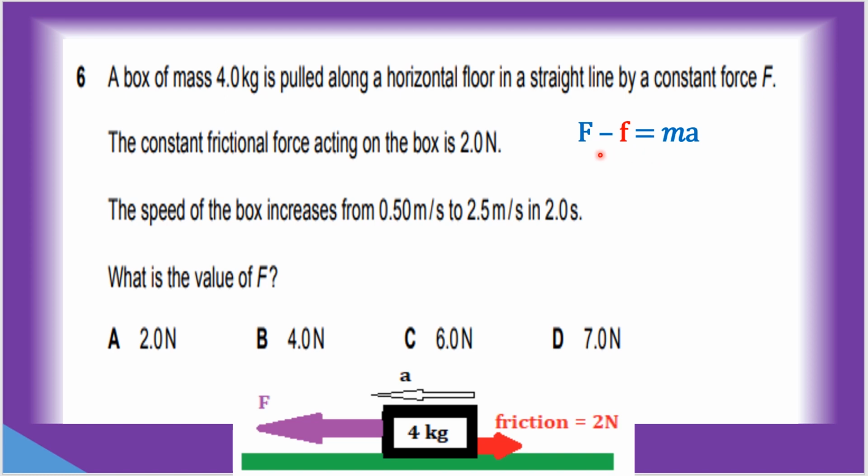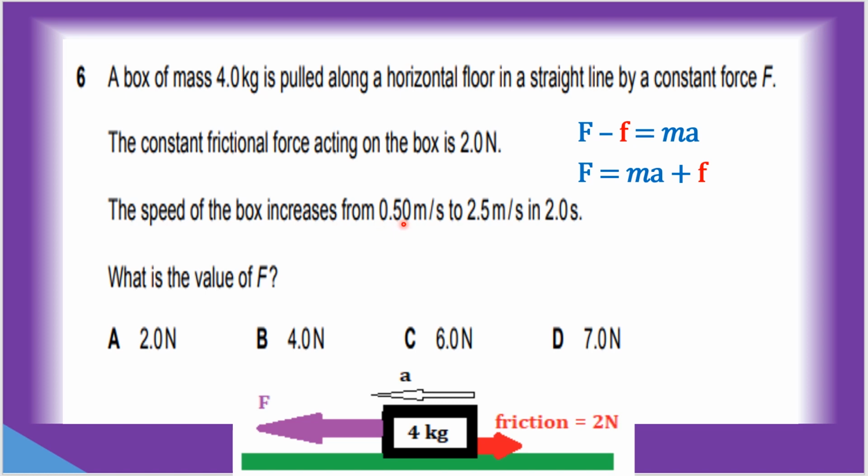So in this question, what is F? We know the friction, which is 2 Newton, so adding it to the net force will give me F. The mass of the object is 4 kg, and then the object is accelerating at what? You can calculate the acceleration from here.